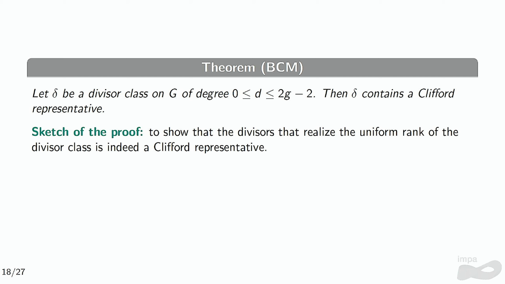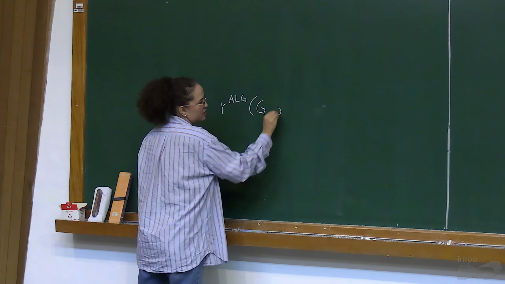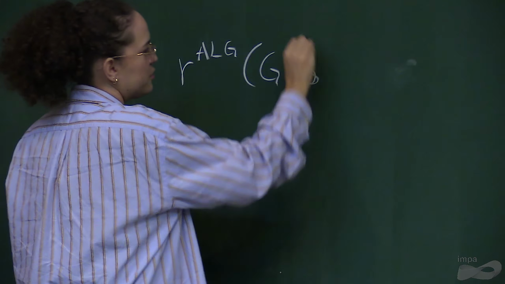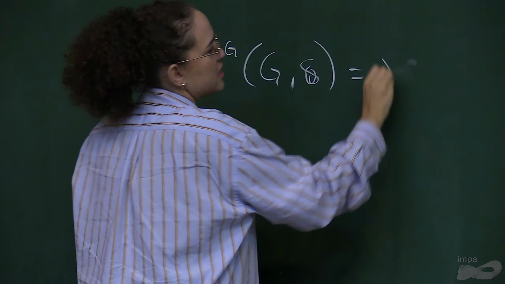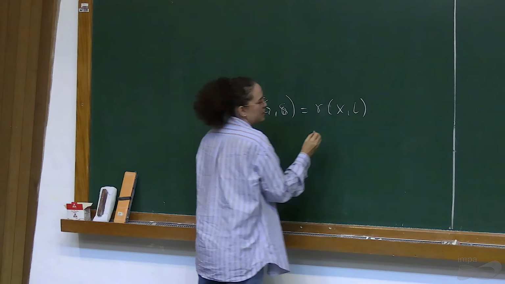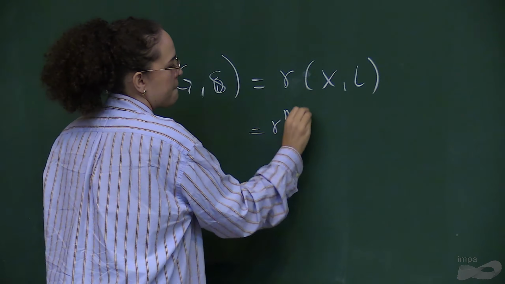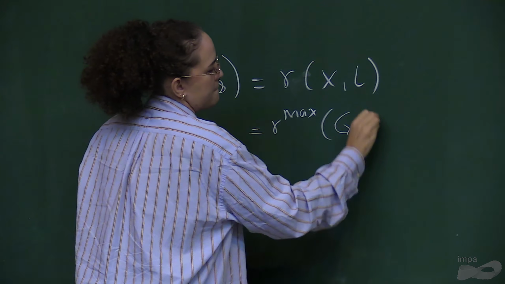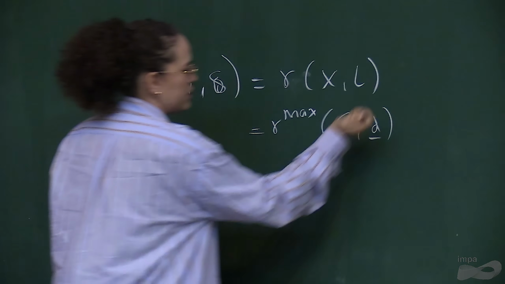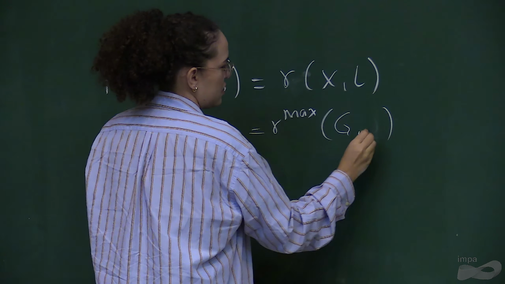So the sketch of the proof is basically showing that the divisors that will realize the uniform rank, and by realize, what I'm saying is this, okay? I'm saying basically that the r_alg of the G on any class, I don't know how to draw the deltas anymore, is equal to r_max of G. Or something like that. Sorry, this is a D.